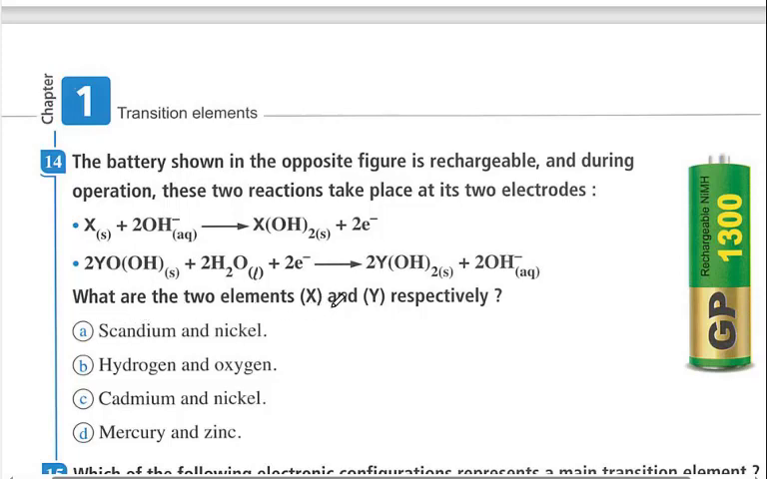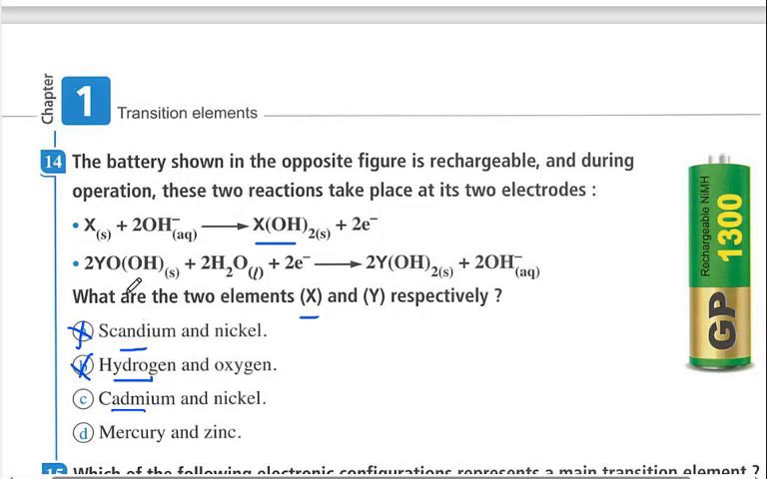What are the two elements X and Y respectively? X here may be scandium. Look at this. Scandium cannot have the oxidation state positive 2, so it is not choice A. Hydrogen's only oxidation state is positive 1, except that in active metal hydrides it is negative 1. It is not at all positive 2, so hydrogen cannot be the X. Cadmium here is oxidized from elemental state 0 to positive 2, so it may be cadmium.